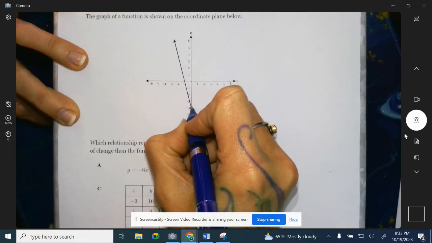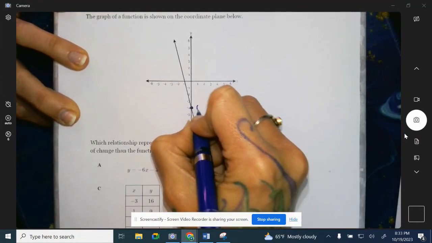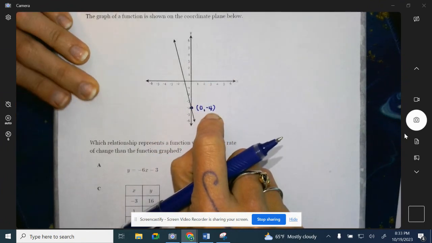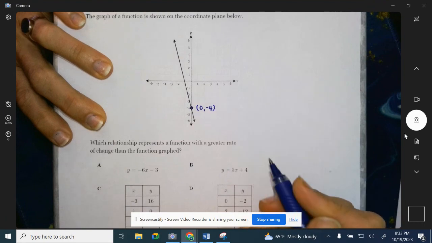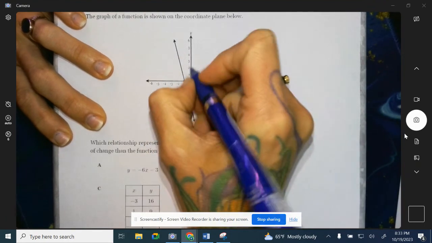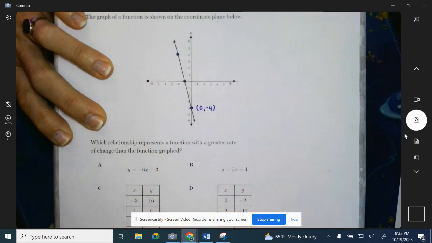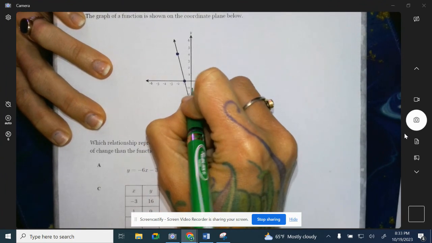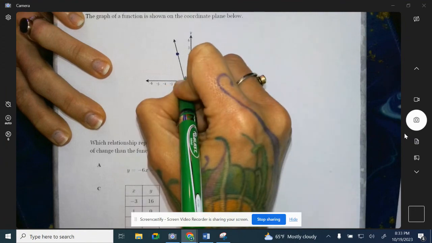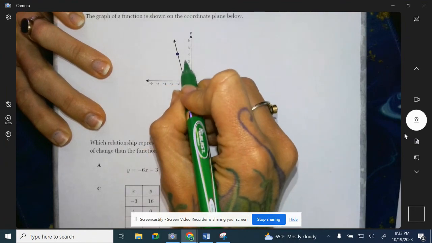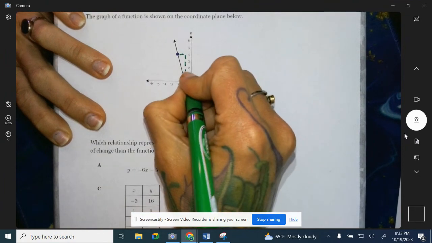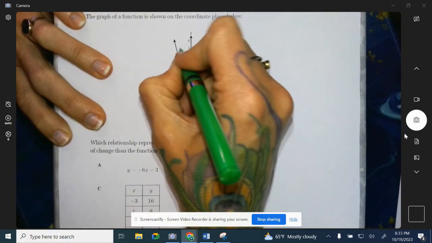All right, again, my graph is a little iffy, so I got a -4 for my y-intercept. So when x is 0, my y-intercept is -4. I need to count my rate of change. This looks like a good point. I think this is a good point. And if I can get 2 good stares, we'll call it a day. So 1, 2, 3, 4 over 1. 1, 2, 3, 4 over 1. So up 4, run 1. So rise 4, run 1.